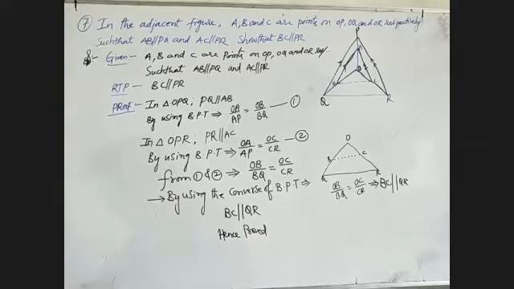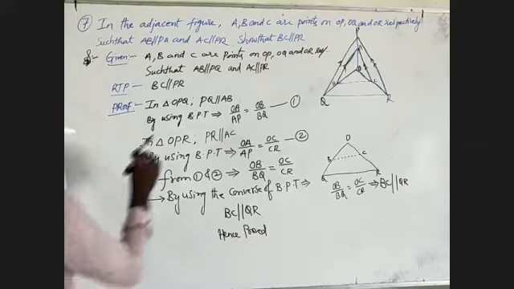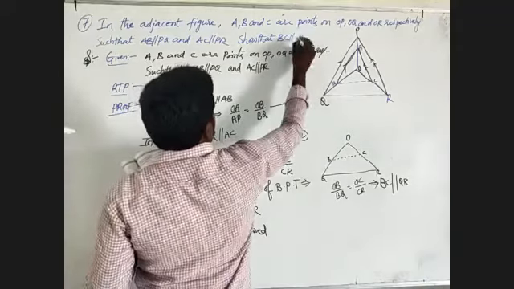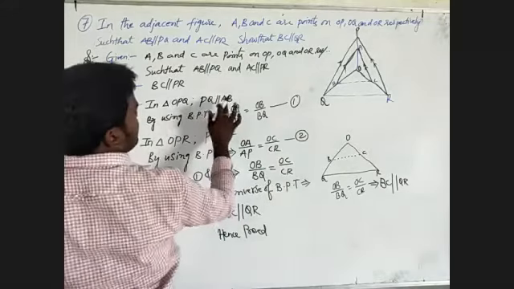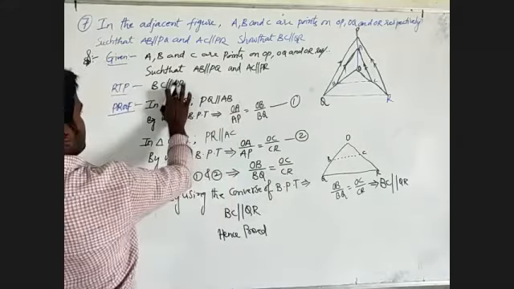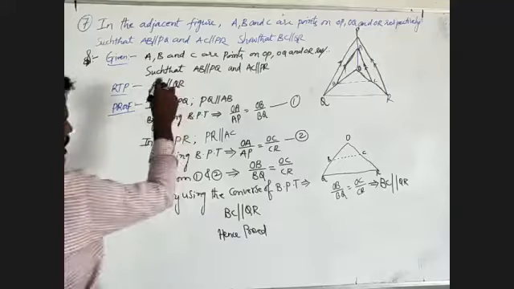I'm sorry, in this problem, what is given? QR is given, not PR. I will write this also QR. I'm extremely sorry about how I wrote it.